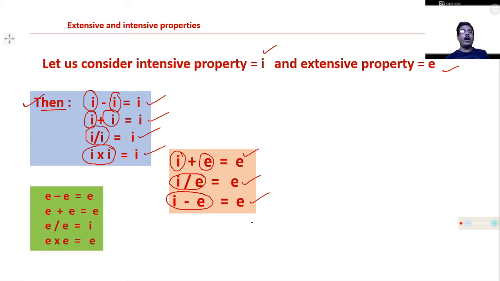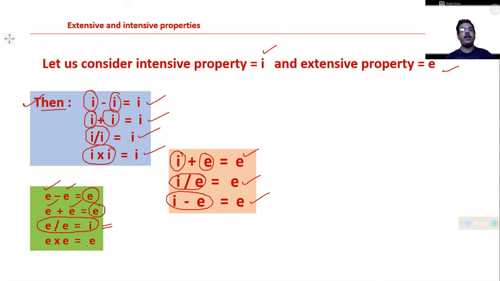Again, I also give some relationships. An extensive property subtracted from an extensive property gives an extensive property. An extensive property added with an extensive property gives an extensive property. And this is important: if one extensive property is divided by another extensive property, then the new property will be an intensive property.